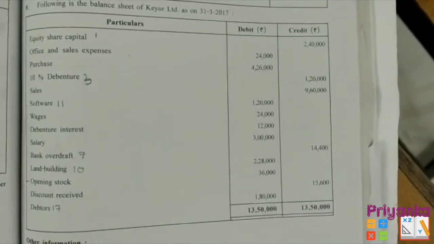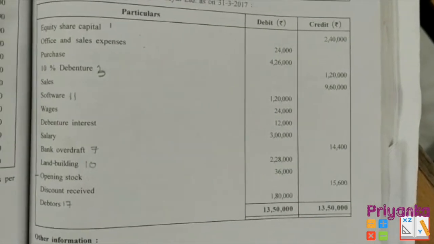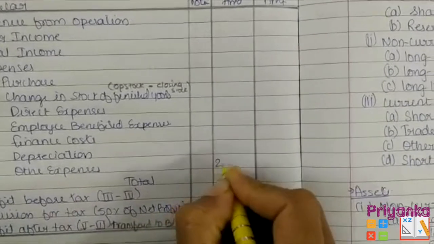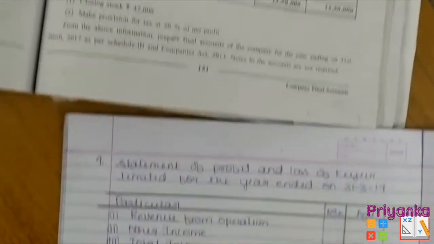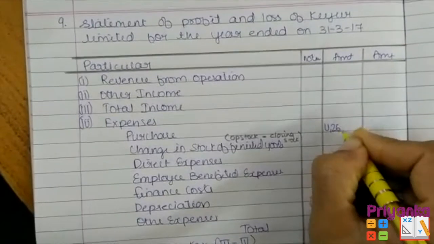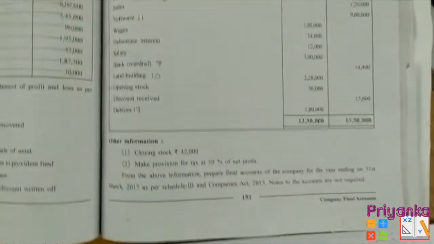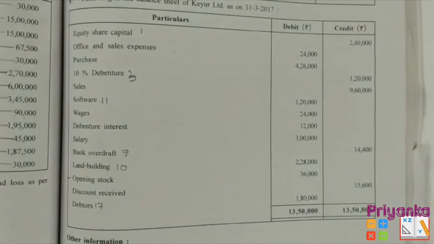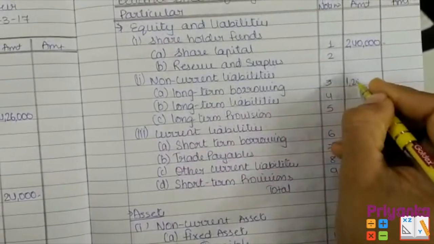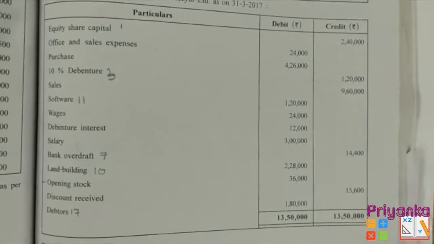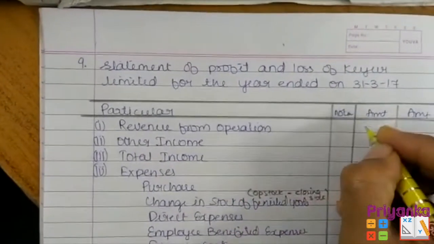Next is office and sales expense 24,000. Now this will be counted in other expense with the 24,000. Next, purchase of 4,26,000 will come again in the statement of profit and loss. Next is 10% debenture of 1,20,000, which comes in the long term borrowings in the balance sheet, liability side. Next, sales of 9,60,000 will come in the revenue from operations.